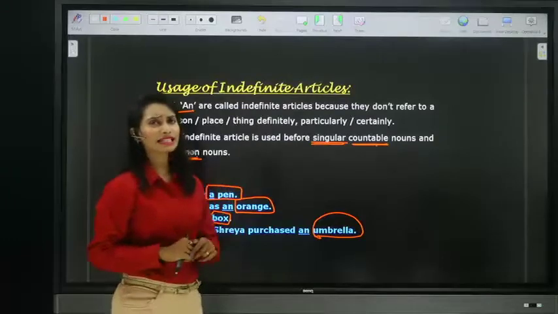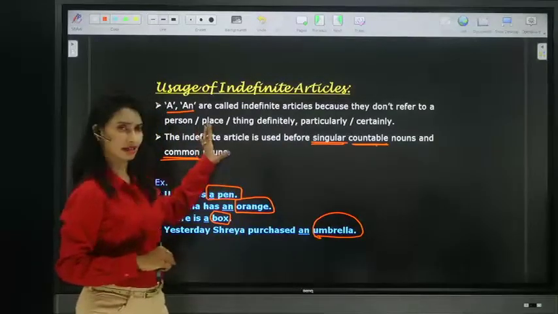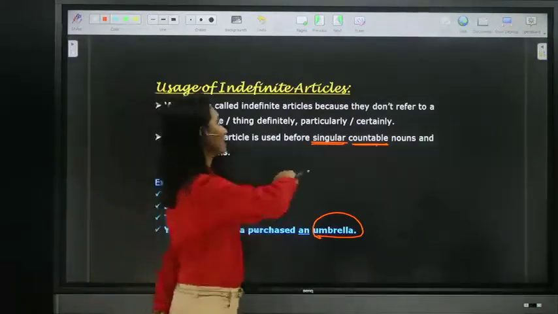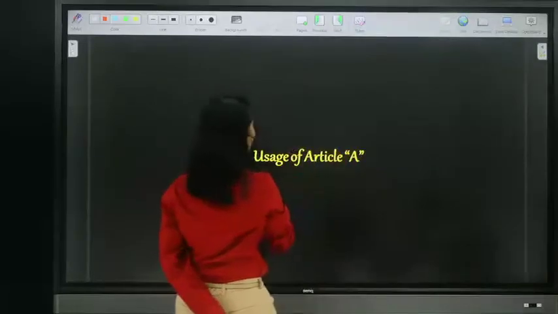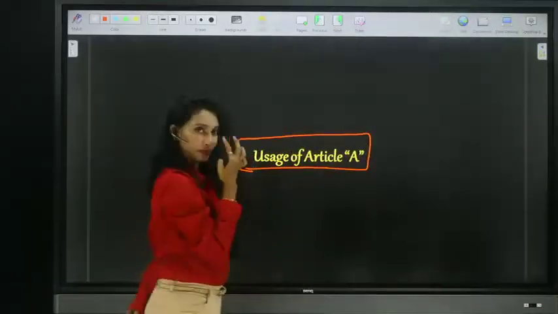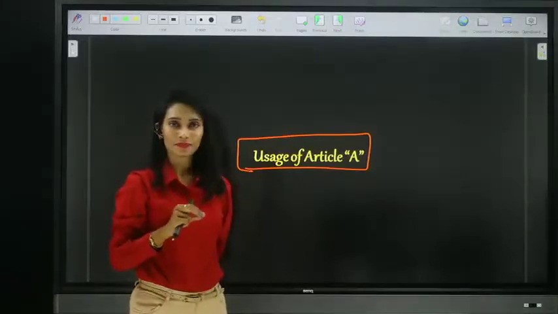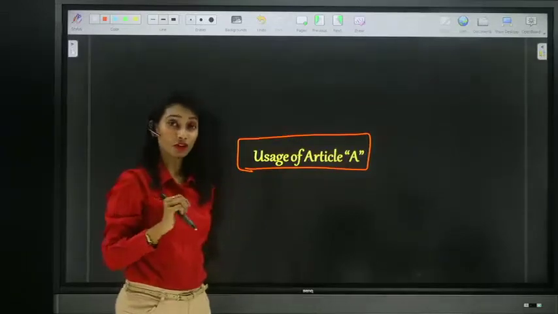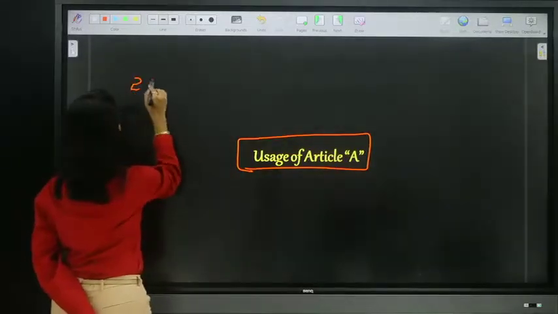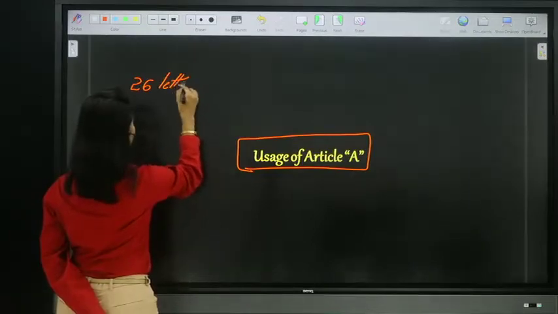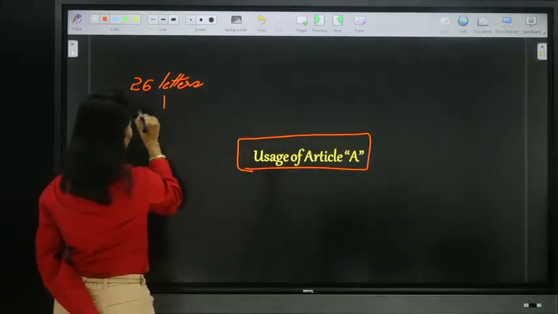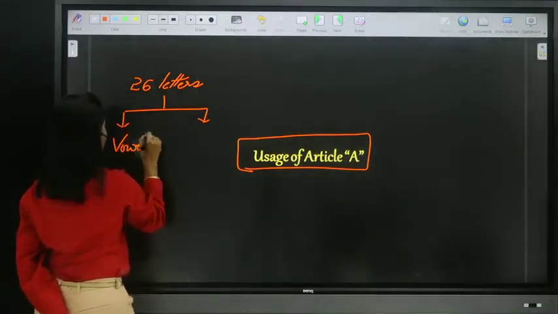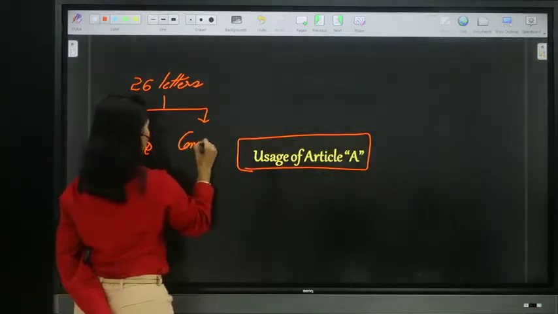Right? Now, let's see individual uses of these articles, the individual usage of article a and article an. So let us see that. First, let us see uses of article a. When do we use article a? The simple answer is before consonants. Now, we know there are 26 letters or alphabets in the English language. These 26 letters are classified into vowels and consonants.